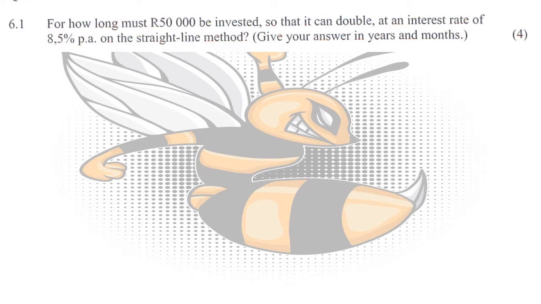So the first question we'll be taking a look at is from the June 2022 exam paper, question 6.1 specifically, and it asks you, for how long must 50,000 Rand be invested so that it can double if the interest rate is 8.5% per annum on the straight line method. So whenever you hear straight line method, you need to think simple interest. Now give your answer in years and months. So that means we need to give them a very precise time span.